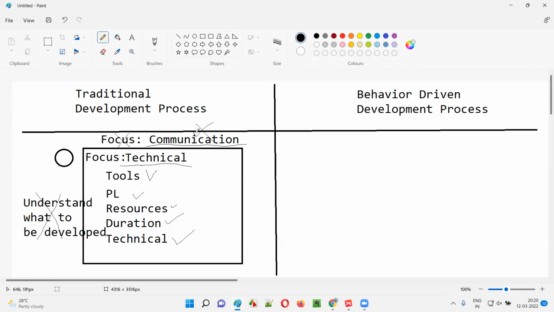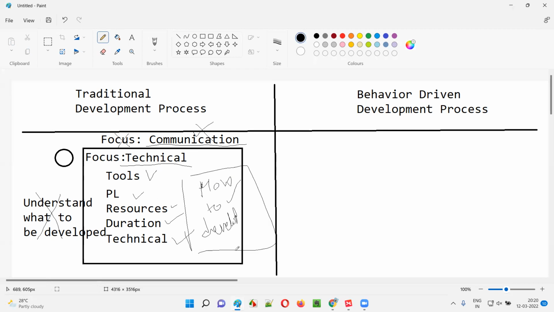So understand, since there is less communication happening between the client and the project team, the project team will not understand what exactly has to be developed. They know how to develop. Okay, how to develop is fine, guys. This part is okay, because the focus is on the technical challenges and technical stuff like tools and all, right?